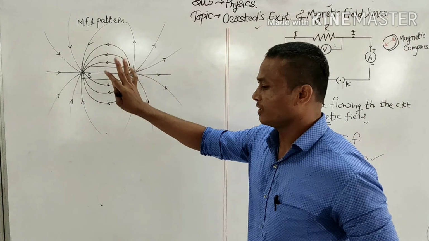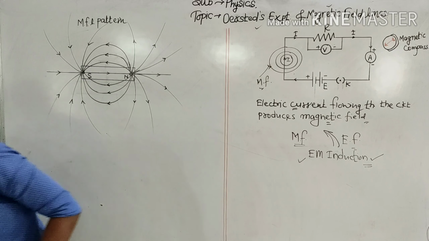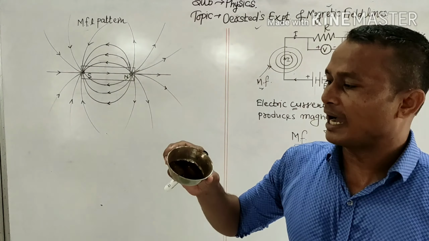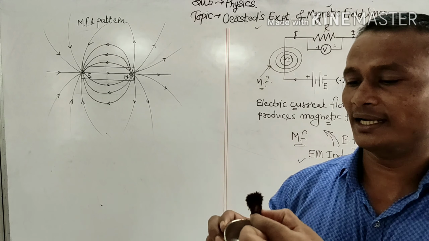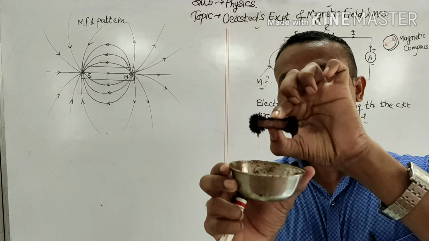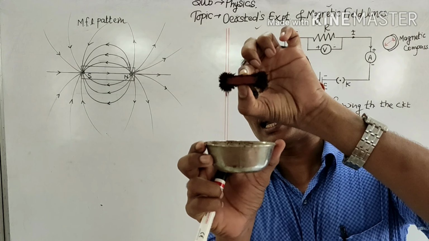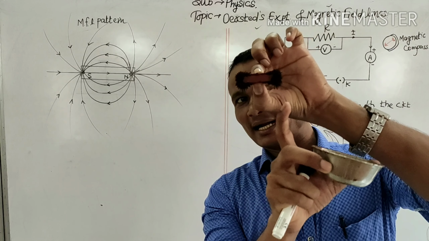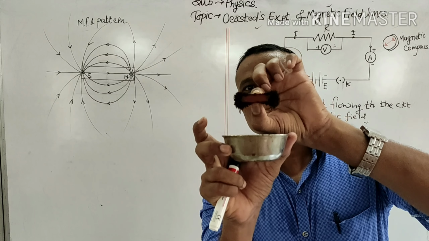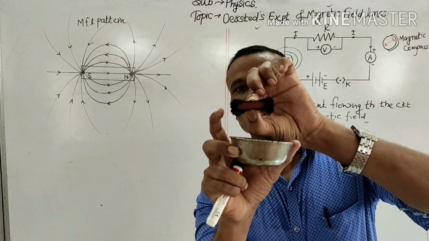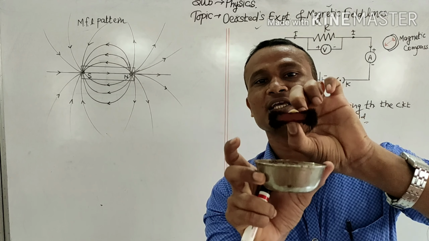So we had a pattern of magnetic field lines. How does it get developed? I would like to show you. We have iron filings over here, and we put a magnet. Now if you look at the magnet carefully, it has a typical pattern which I have drawn. You can see at the extreme poles the iron filings attached are more. So we can say these are the poles, and here the magnetic field is very strong.